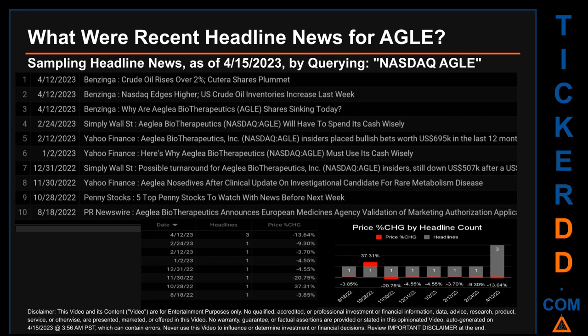There was one found headline when Penny Stocks published the headline that read, "5 top penny stocks to watch with news before next week." Wednesday, November 30, 2022 was the day with the lowest percentage change in price when we compare opening versus closing price for the ticker. The day saw a drop of -20.75% when AGLE opened trading at 0.53 and closed at 42 cents. There was one found headline when Yahoo Finance published the headline that read, "AGLE nosedives after clinical update on investigational candidate for rare metabolism disease."